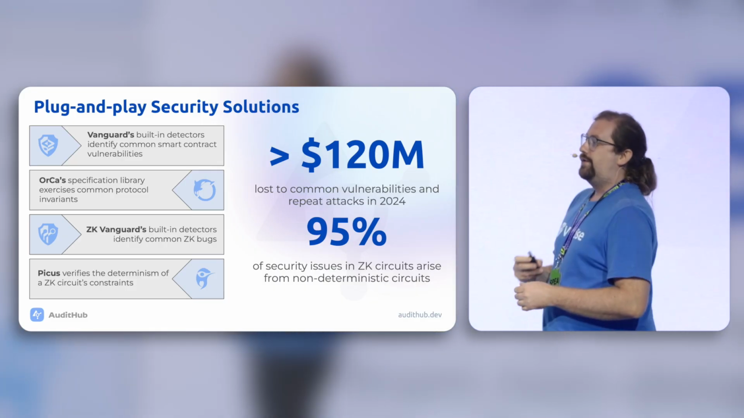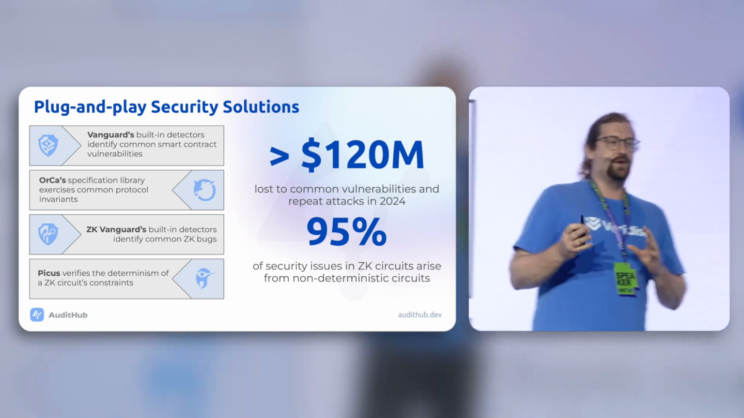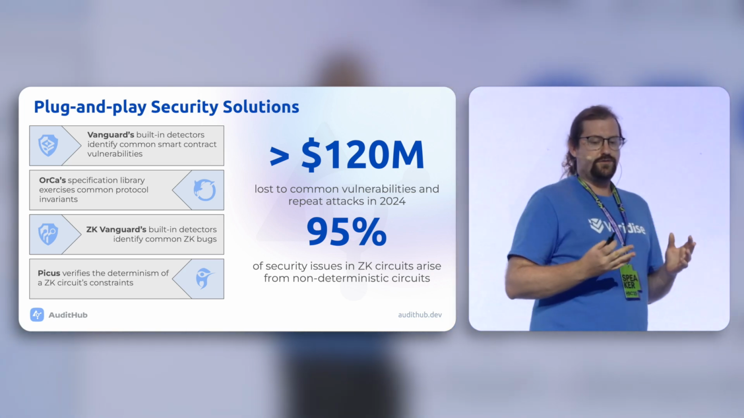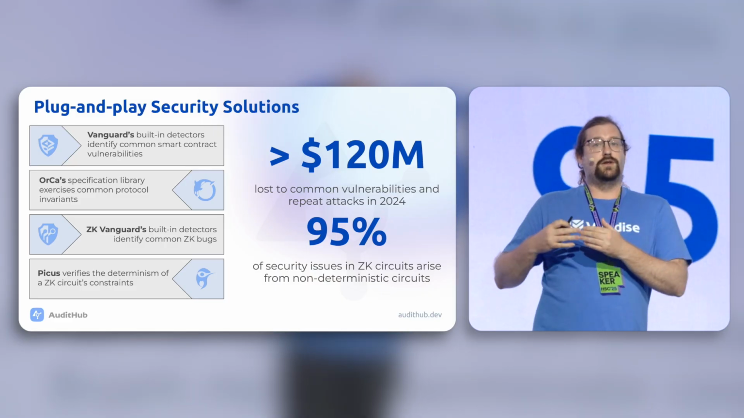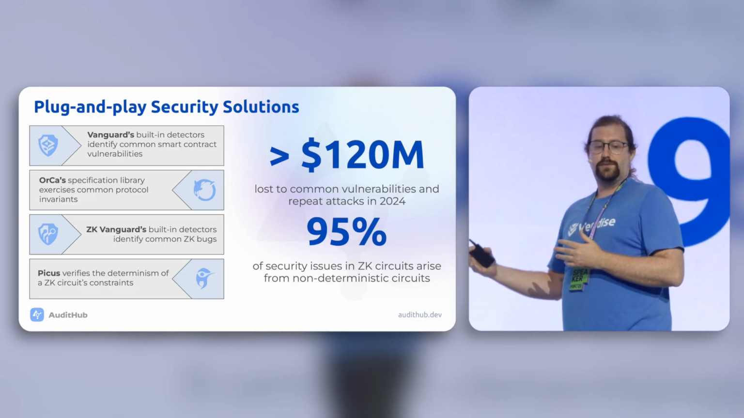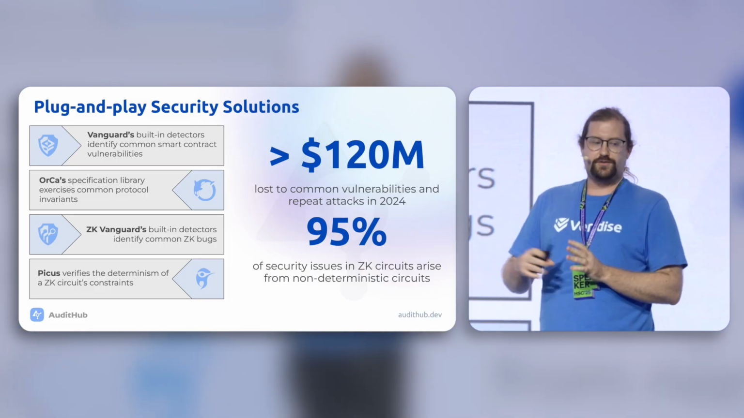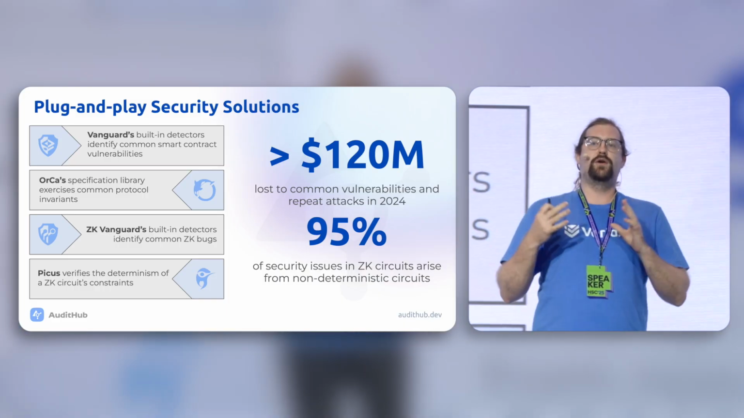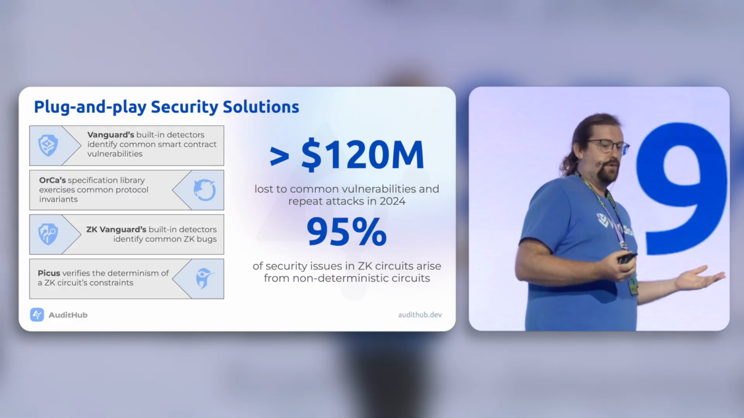In addition to that, if we look at ZK, a study found that about 95% of the critical vulnerabilities in a ZK circuit came from a single type of issue, which is the constraints of a circuit being non-deterministic. What this means is we can tailor our tools to look for these common vulnerabilities without requiring any additional input from the user. And so at Veridise, that's exactly what we did.